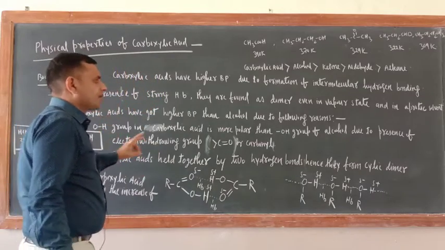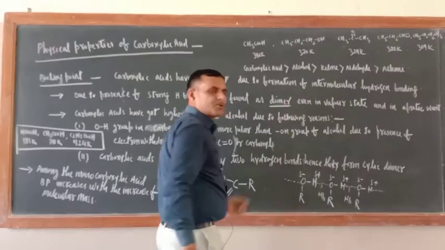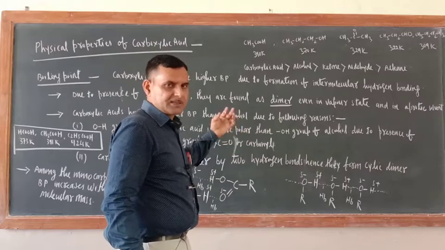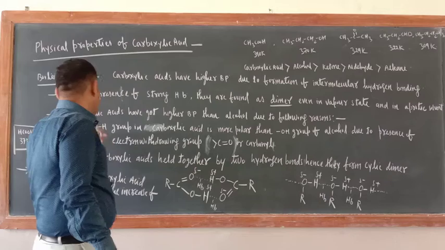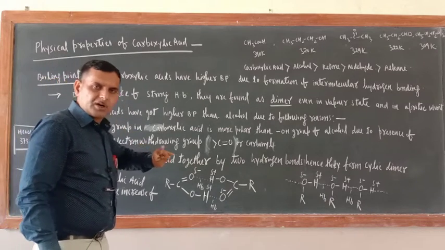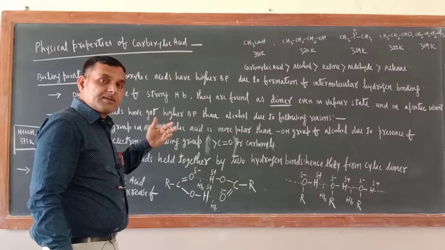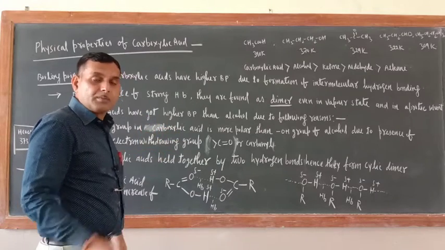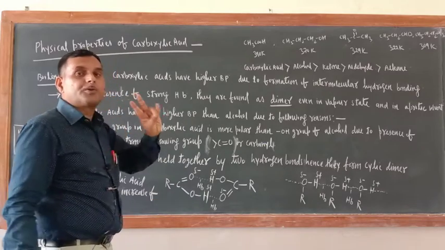Now try to understand. We'll tell you the meaning of dimer. Dimer means association of two molecules through hydrogen bond. We'll explain how the carboxylic acid forms the dimer. There is one important issue here. Alcohol also has hydrogen bonding, and carboxylic acid also has hydrogen bonding. Nevertheless, the boiling point of carboxylic acid is higher than that of alcohol. Why? Because of two reasons.